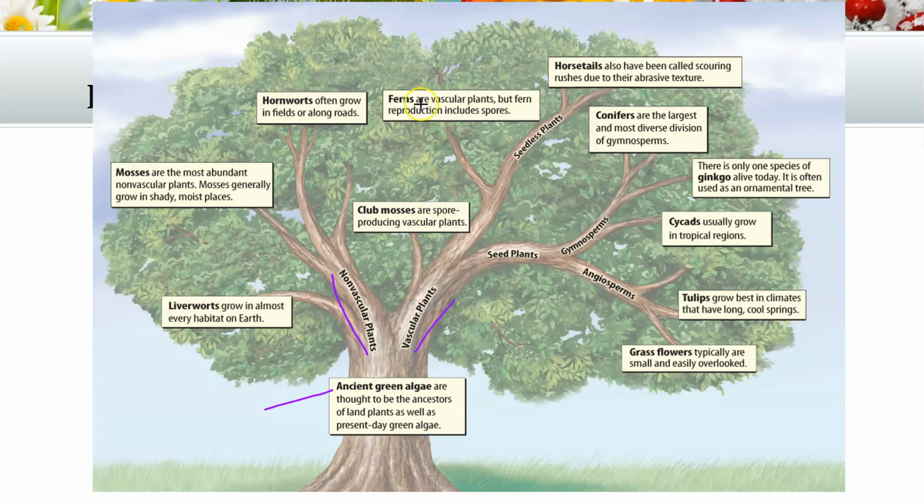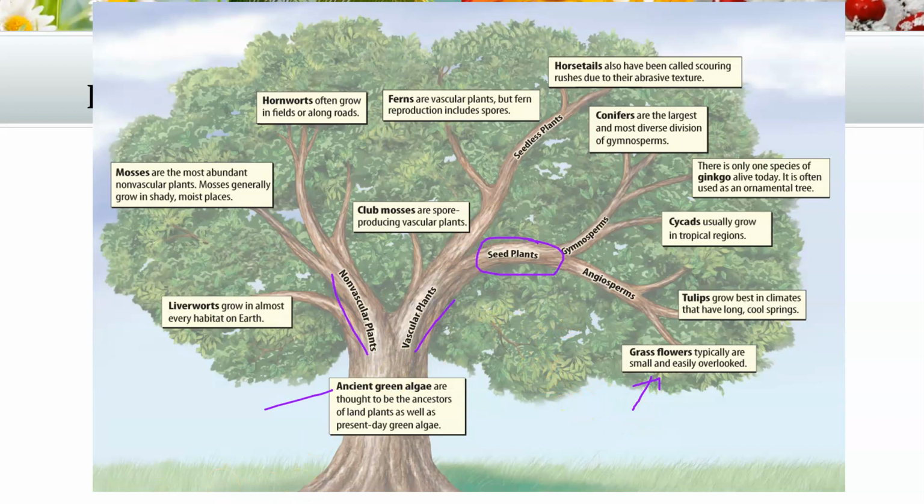And then the club mosses, ferns, horsetails, and then we get to our seed plants, which is really what we probably think about when we think about plants. Gymnosperms are like your pine trees, Christmas trees, ginkgo biloba. There's only one species left, but it's a very old tree according to evolution. Cycads are pretty unique plants. But then we'll talk about grasses and flowers and all the angiosperms a lot in a different video, okay?